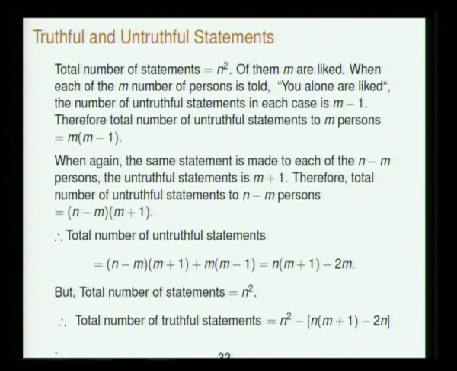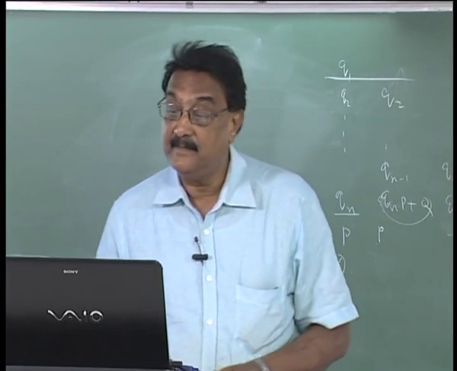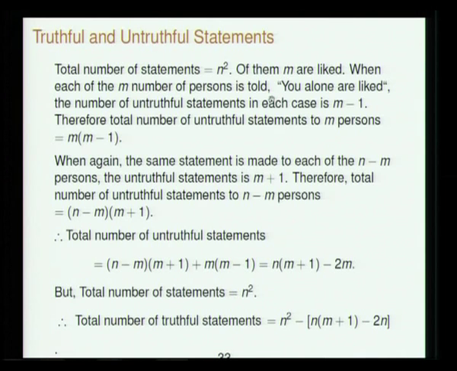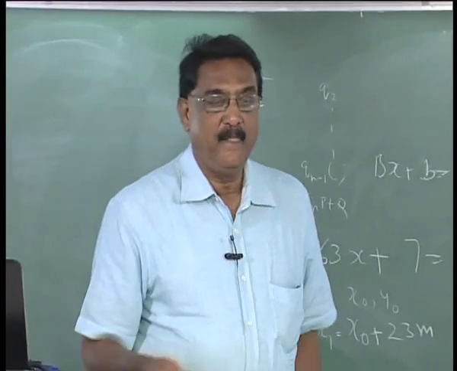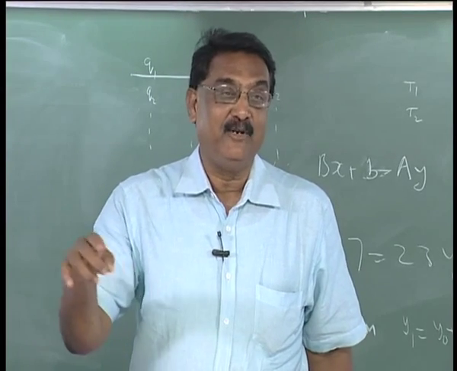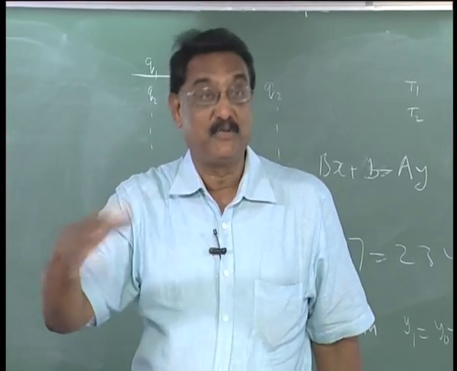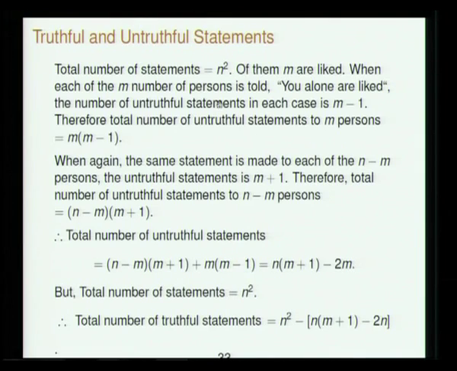Okay. So, total number of statements is n squared, of them m are liked. Suppose you consider the subset of m people whom the lady actually likes. When each of the m persons is told you alone are liked, the number of untruthful statements in each case is m minus 1. Because she says I like you, which is true, then I don't like these m minus 1 others, which is not true. But she is also saying I don't like those others in the other subset, which is true. So the untruthful statements number m into m minus 1.